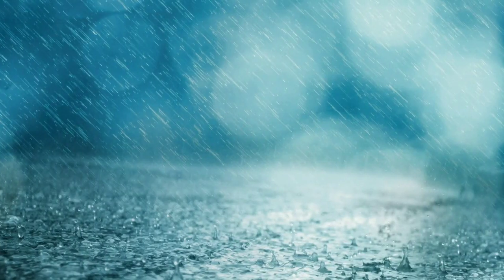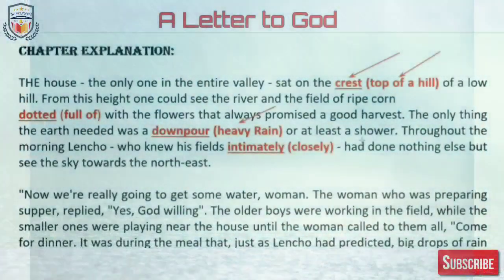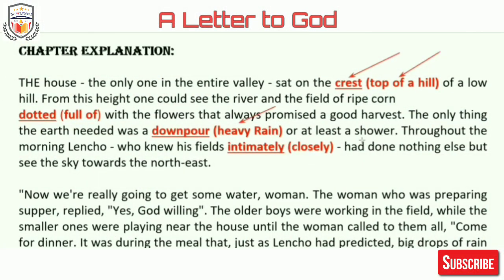Rainfall, which was awaited. In the hope of good rain, he spent an entire morning gazing at the sky in the northeast direction, from where a drizzle was expected to shower on his field. So what does he do? He expects the good rain, and in that expectation, he looks towards the sky, towards the northeast direction.